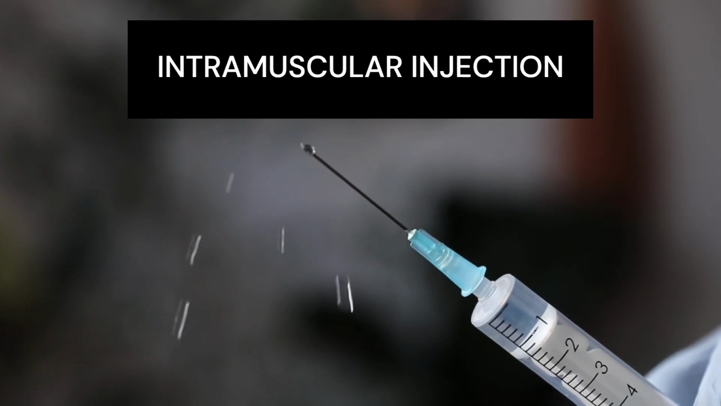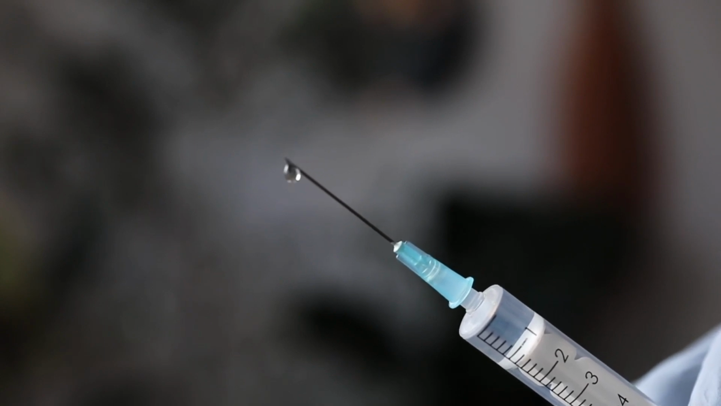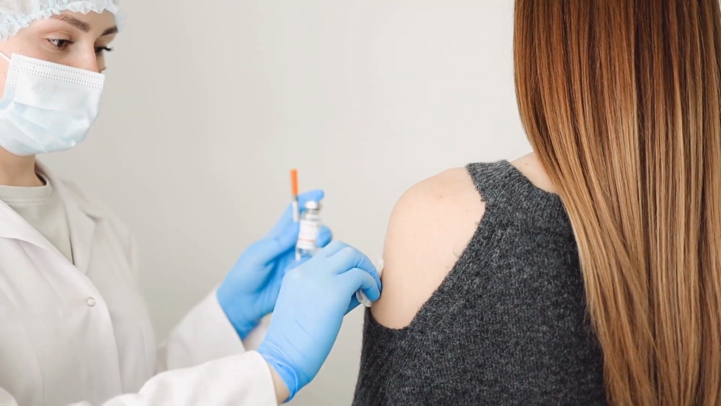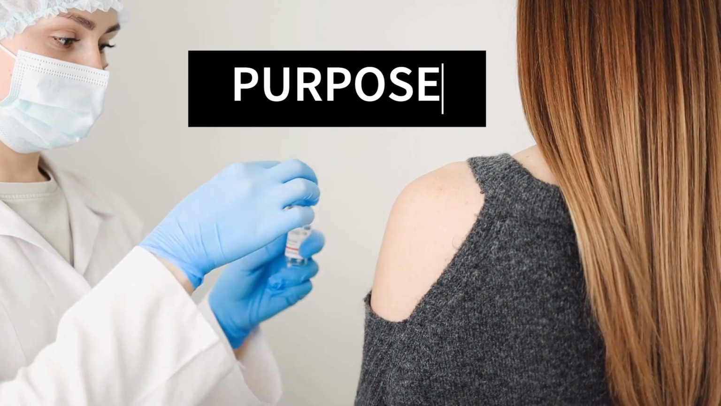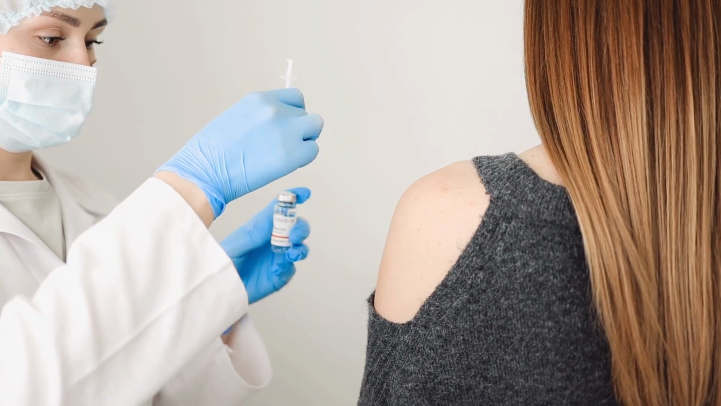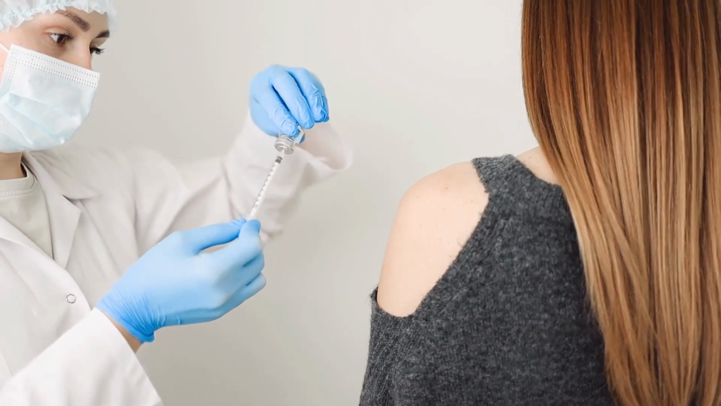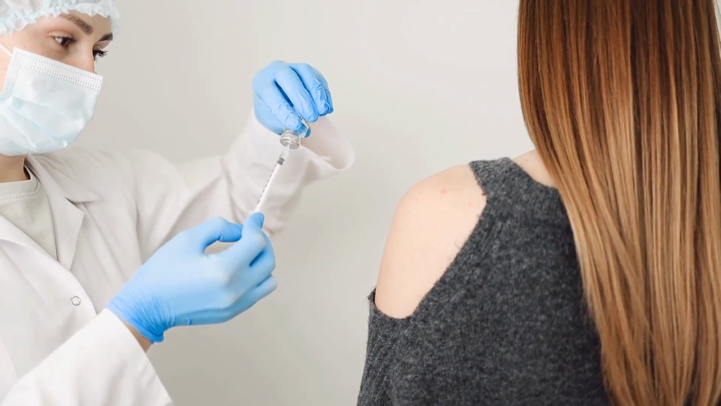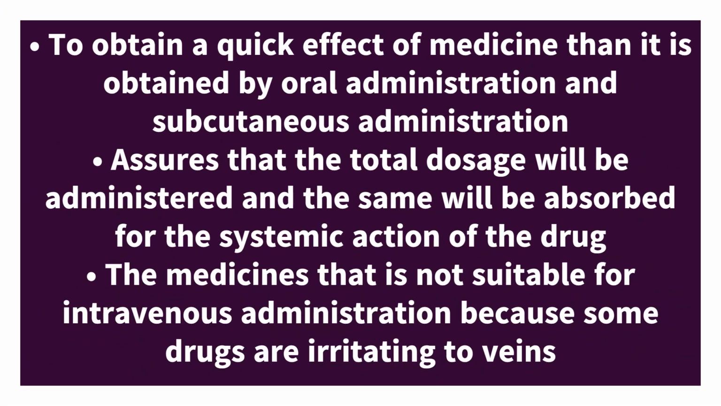Intramuscular injection. Intramuscular injection is defined as introduction of medicine into the muscle in form of solution. This allows the medication to be absorbed into the bloodstream quickly. Purpose: to obtain a quicker, effective medicine action than is obtained by oral administration and subcutaneous administration. Assures that the total dosage will be administered and absorbed for the systemic action of the drug. Also used for medicines that are not suitable for intravenous administration because some drugs are irritating to veins.